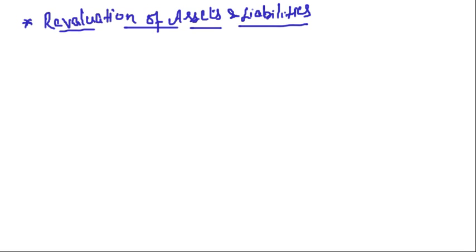This topic we are studying from the last two chapters, that is change in profit sharing ratio. There also we studied this topic. In the admission of a partner, there again we studied this topic of revaluation of assets and liabilities. This is a very important topic, but if you have done this topic in the previous two chapters, it is very easy to understand. First of all, what is revaluation?